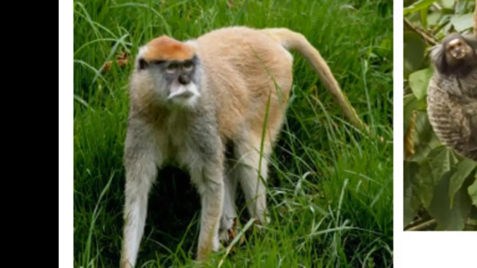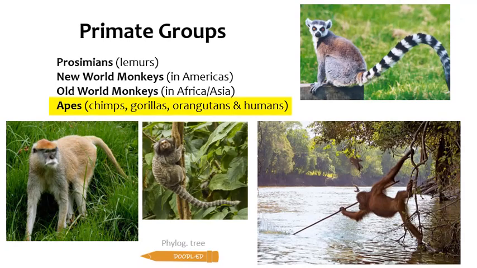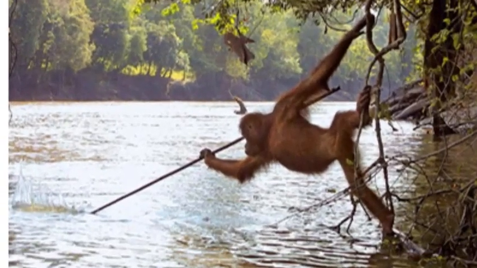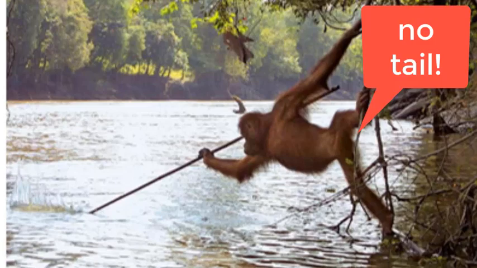These are baboons, macaques, and mandrills. They have tails, but they're not prehensile or as long as the New World monkeys' tails. They're more like dog tails. And there are the apes. These are chimpanzees and bonobos, gorillas, orangutans, and humans. Apes are tailless.